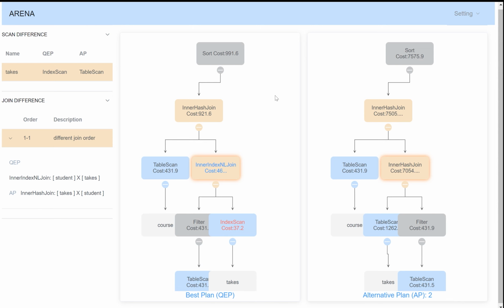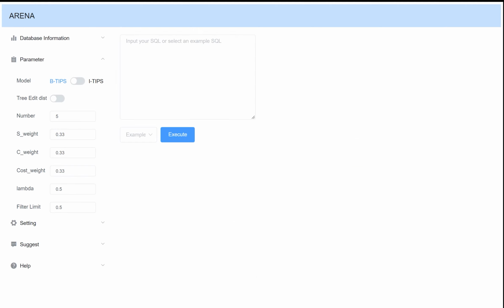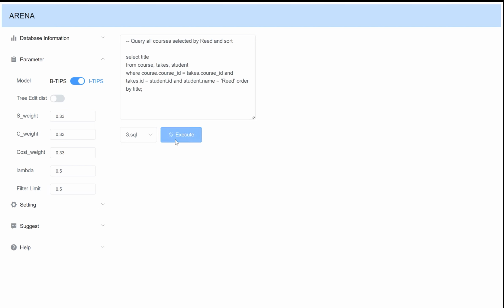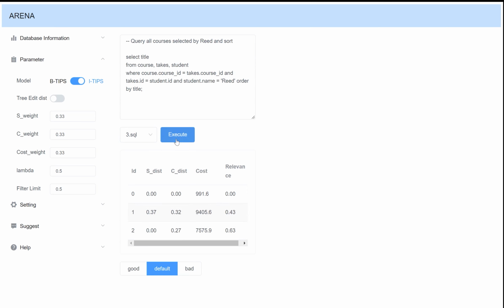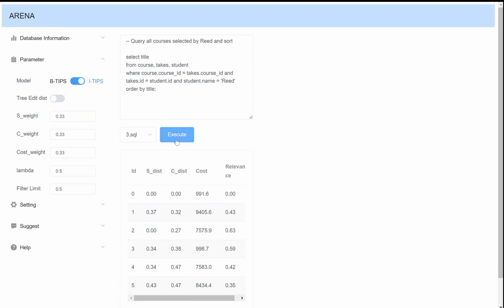BTIPS needs users to choose the number of AQP generated by Arena. However, users always don't know how many AQPs is enough for themselves. In this situation, users can turn to ITIPS mode. Unlike BTIPS mode, we don't need to choose the number of plans to be generated. After inputting a query and clicking Execute button, we will get a plan, and by clicking the Execute button again, we will get a new plan. We can get new AQPs until we think that is enough.